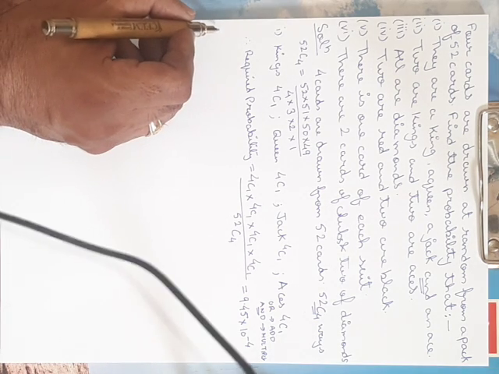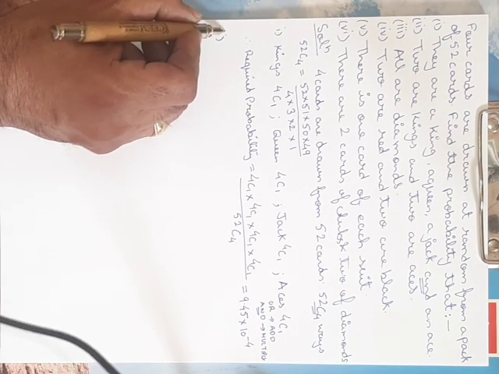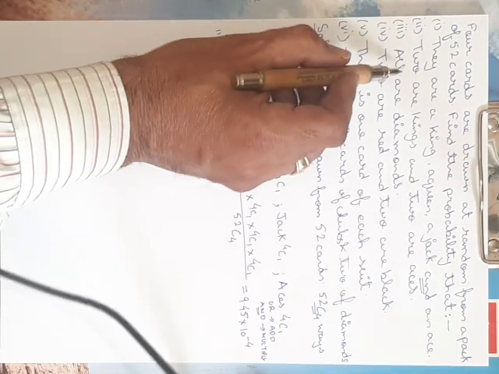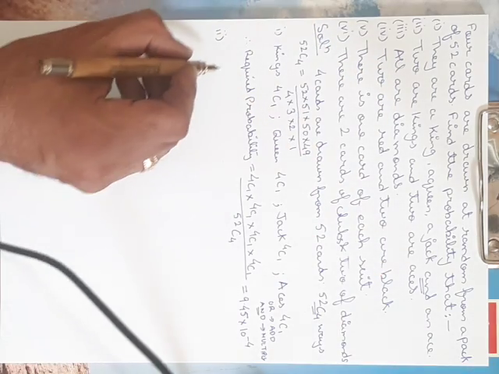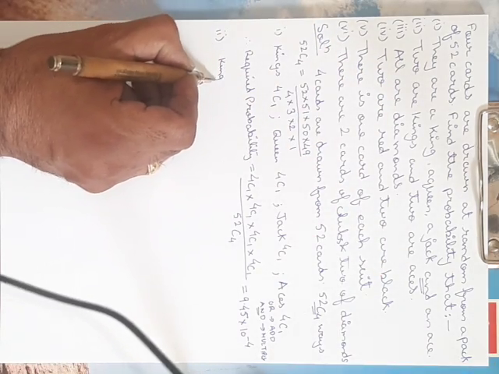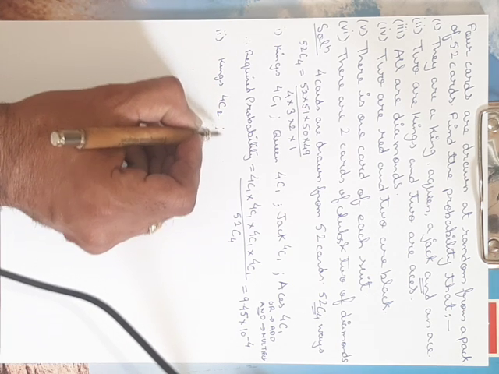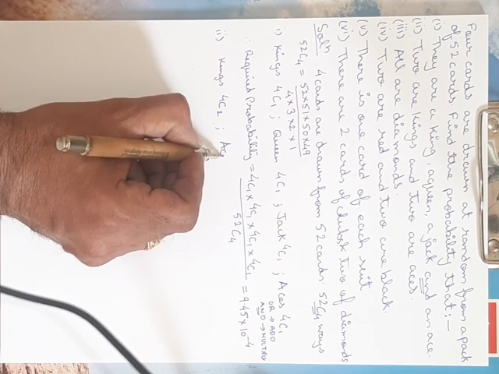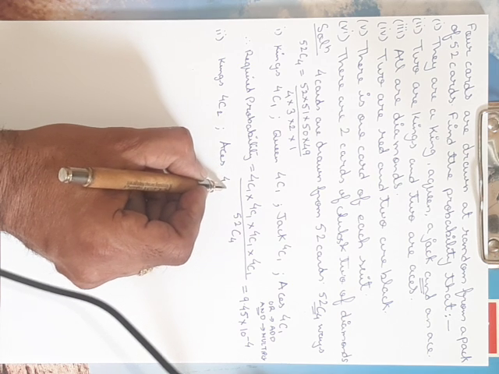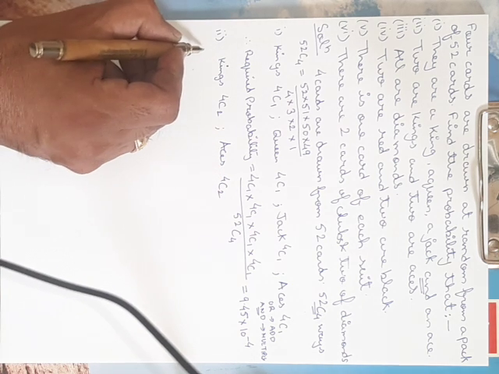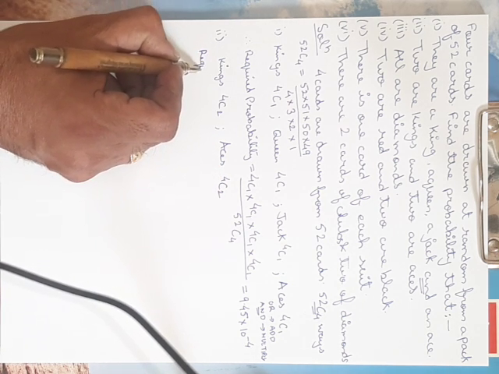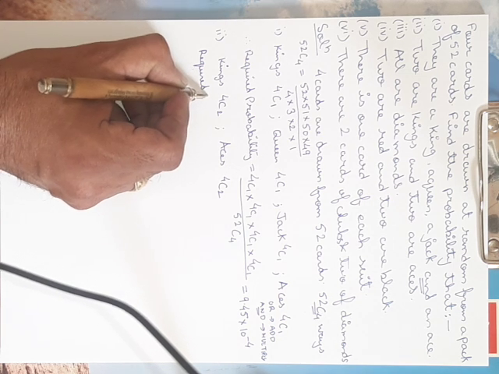Okay friends, next, number 2. What is number 2? 2 are kings and 2 are aces. So kings are 4C2 and aces are again 4C2. So what is the required probability?